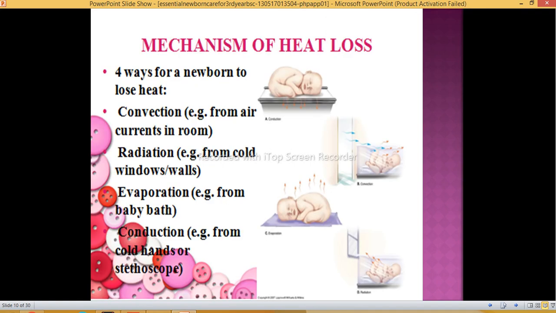Type of heat loss: there are four ways for a newborn to lose heat. First is convection, from air currents in the room. If the room temperature is cool, it may give the baby hypothermia. Then radiation is from cold windows and walls. By touch we can prevent hypothermia. Then next is evaporation. So now we are not giving an immediate bath to the baby, because by avoiding evaporation we are preventing hypothermia. The next is conduction from cold hands or stethoscope, so we should pre-warm everything before touching the baby.